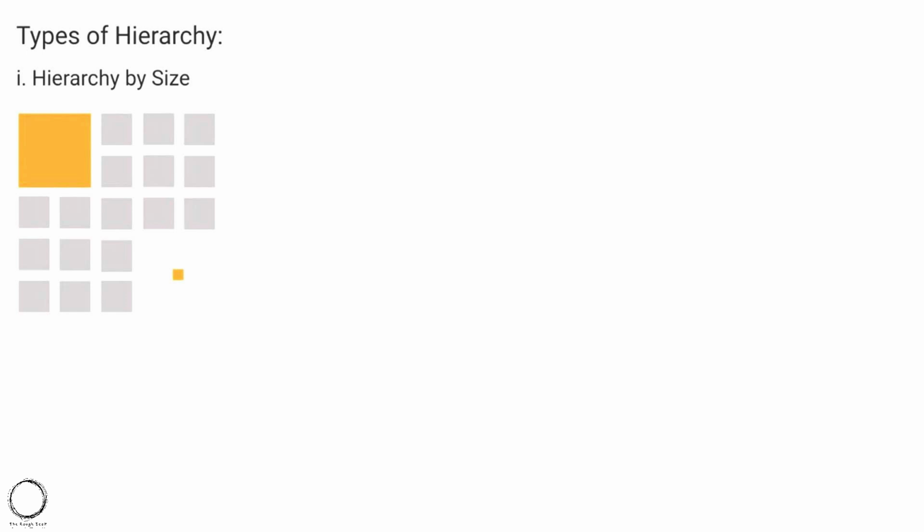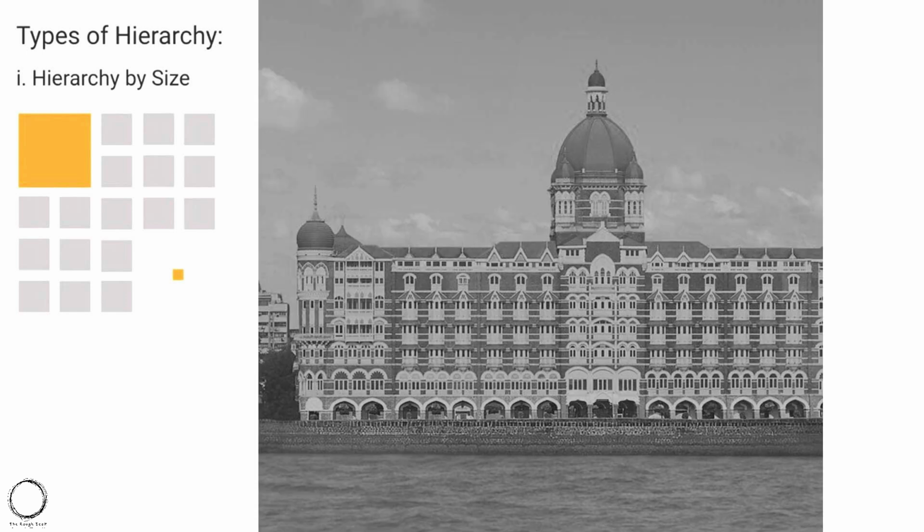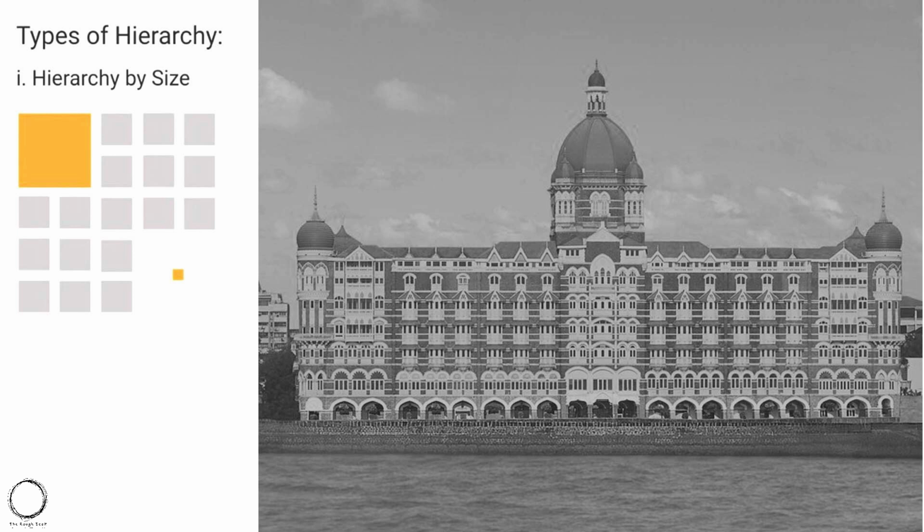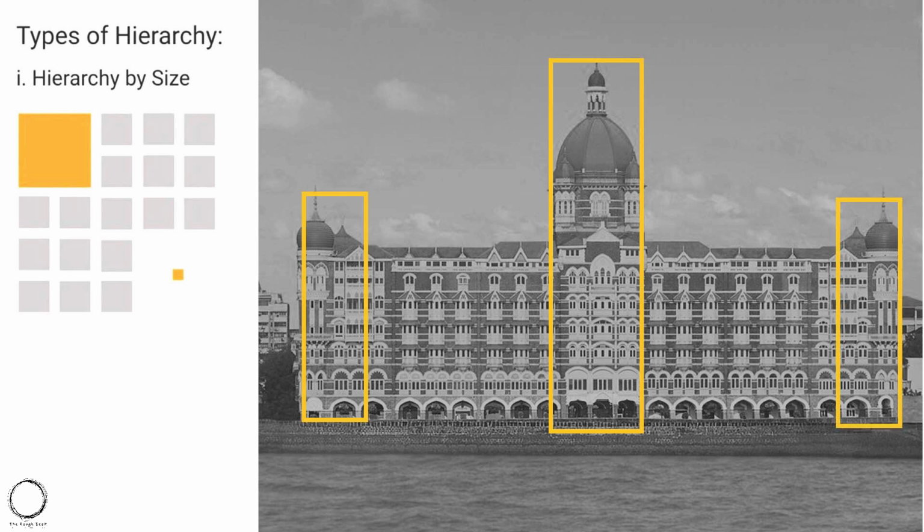The first one is hierarchy by size. Like you can see in the graphics below, and this is Taj Hotel, Mumbai. While in the regularity of the windows and the structure, the main structure is the center portion and the ends, and it creates the hierarchy of shape. So with this hierarchy, you understand the entrance of the structure.